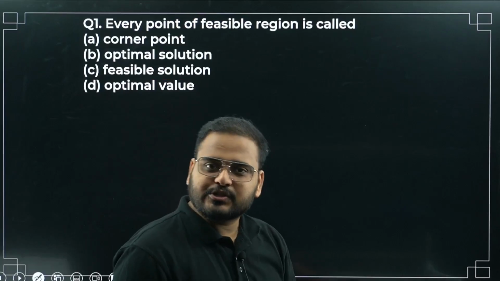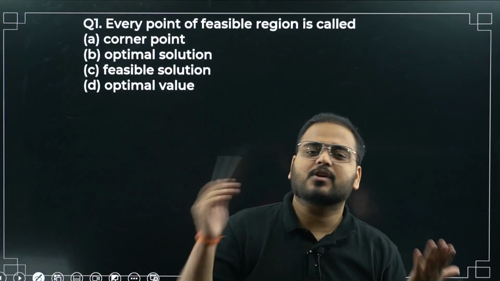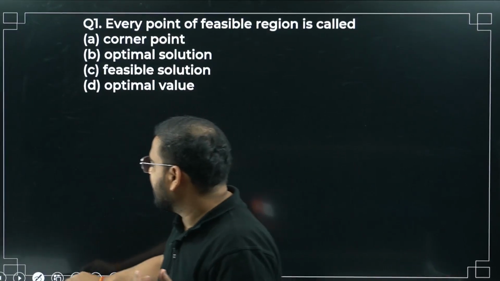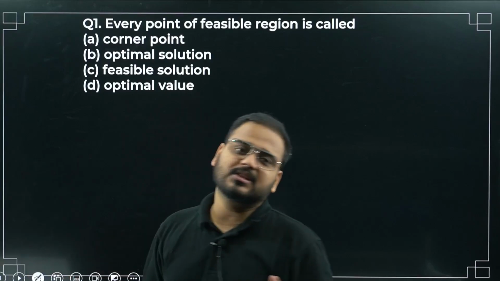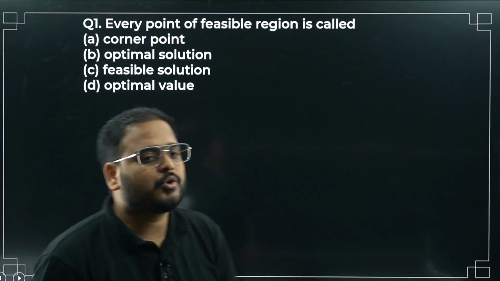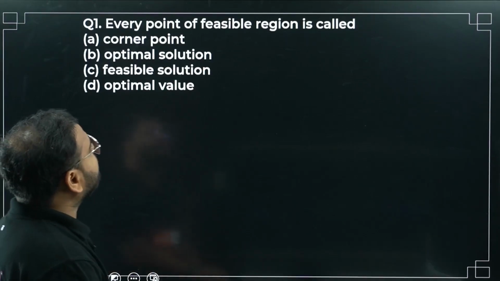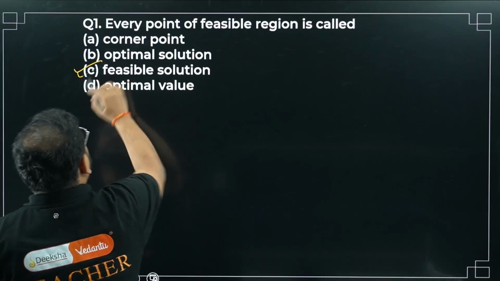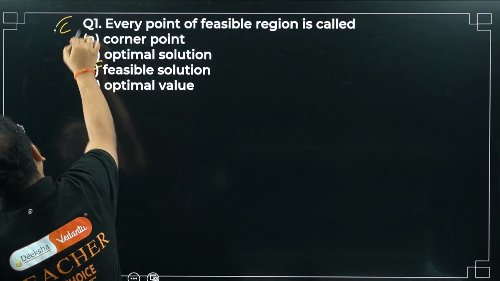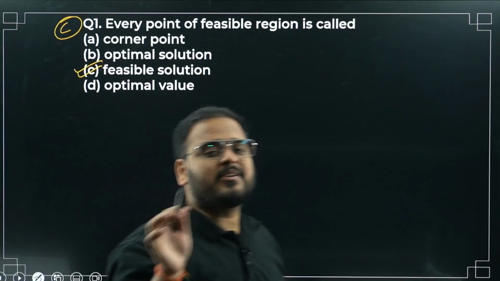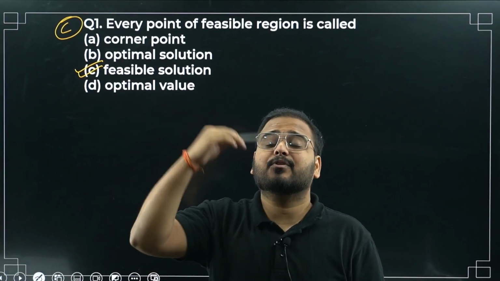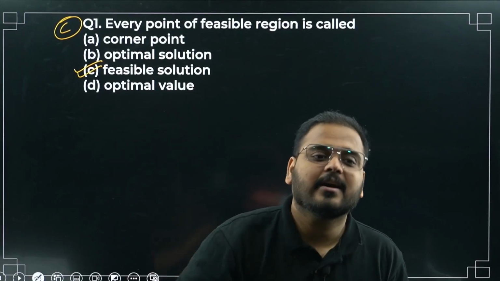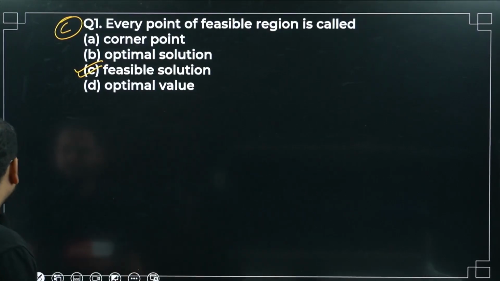Moving on to the first question, let us solve it. So quickly we'll solve those 20 questions. Very very simple. I want to show you the trend of the questions also in these PYQs. Have a look. So this is not a PYQ. Every point of a feasible region is called what? This is from the definition only, sir. Feasible solution, sir. Every point, I said, for a feasible region you'll have an infinite number of feasible solutions. Agreed? Great, sir. So feasible solution is correct.